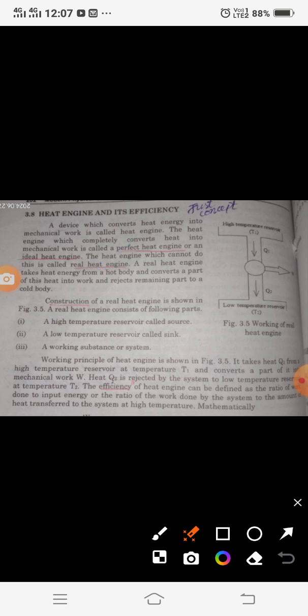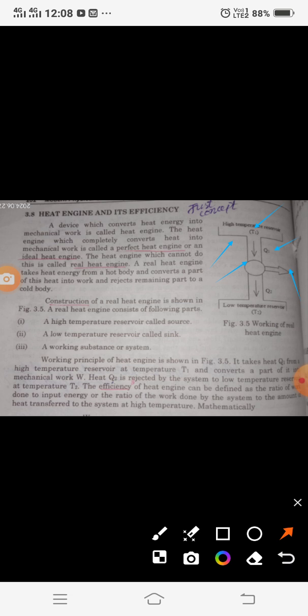A real heat engine takes heat energy from a hot body, converts a part of this heat into work, and rejects the remaining part to the cold body. The construction is here in this diagram. Here is the high temperature heat reservoir, a hot body at T1, and Q1 is the heat flowing. This is the system in circle form, and as a result, output or work W is obtained.